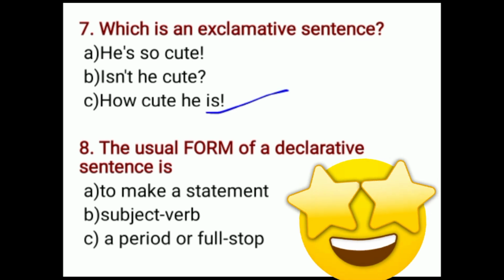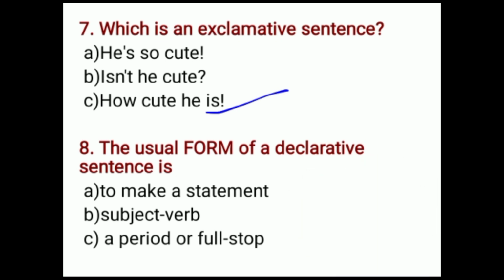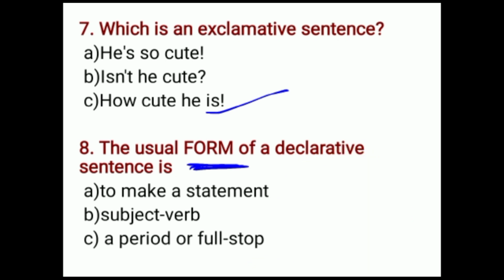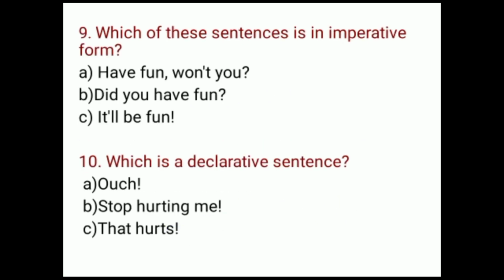Next, the usual form of a declarative sentence is to make form. I am asking form. To make a statement, subject verb, a period or full stop. To make a statement is a function, a period is a punctuation. So what am I asking here? I am asking the form. So it is subject, verb and object. Yes, S V O. Let's see the last one.